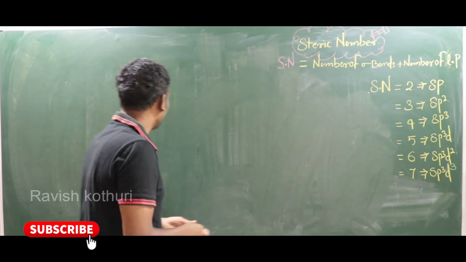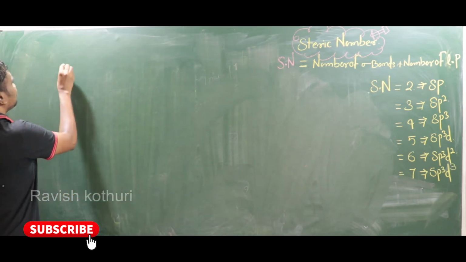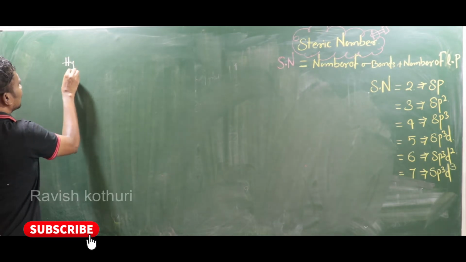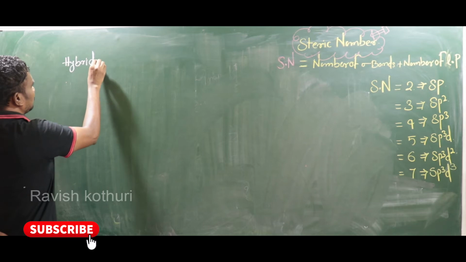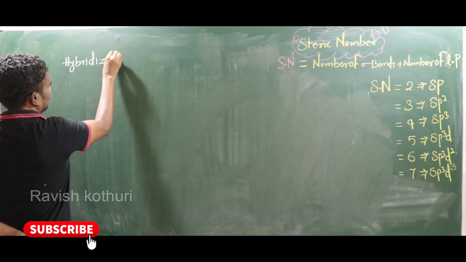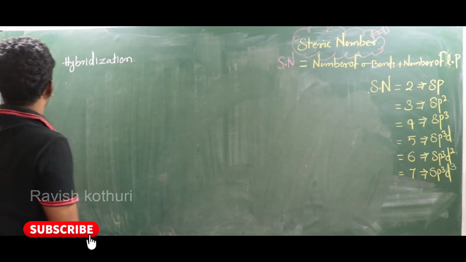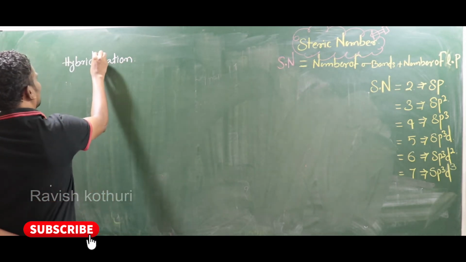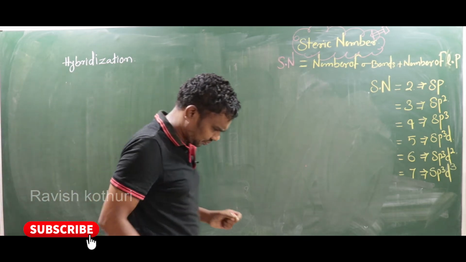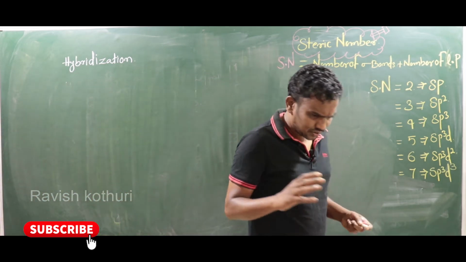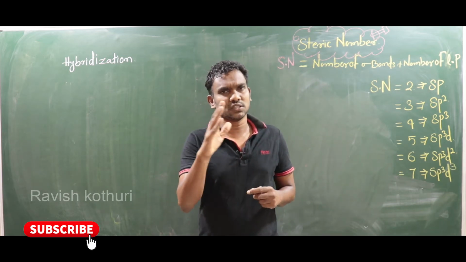Let's start here, hybridization. From the JEE point of view, there are four parts. What are the four parts?